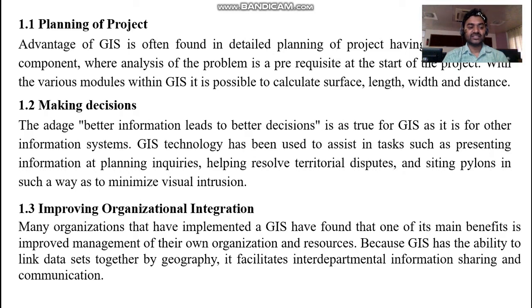And making decisions. The added advantage of this particular GIS tool is better information leads to better decisions. So is it true for GIS as it is for other information systems? GIS technology has been used to assist in tasks such as presenting information at planning inquiries, helping resolve territorial disputes, and siting pylons in such a way as to minimize visual intrusion, and improving organizational integration.